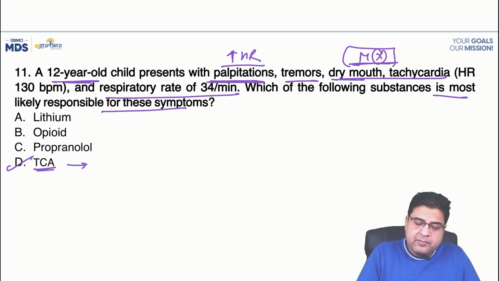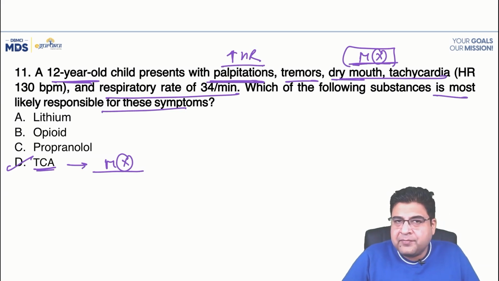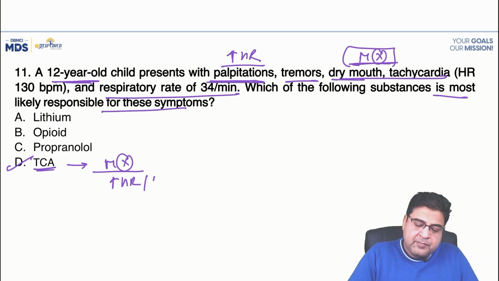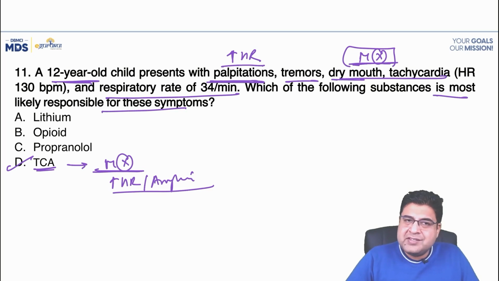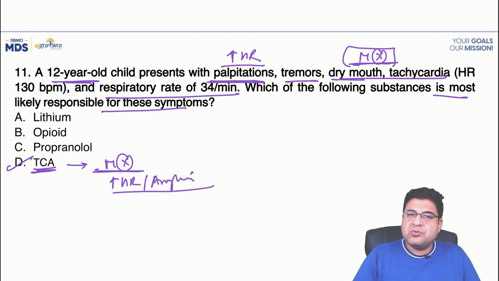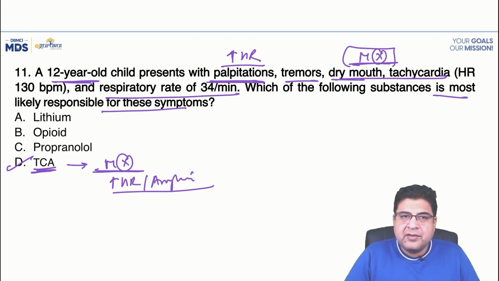These medicines have anticholinergic properties. They can also have a high risk of toxicity. These medicines can cause tachycardia, can cause arrhythmia, and cause dry mouth as an anticholinergic manifestation. Toxicity is commonly seen, so this is the best culprit here. And here we have to give the antidote, and the antidote of choice for this condition is sodium bicarbonate.